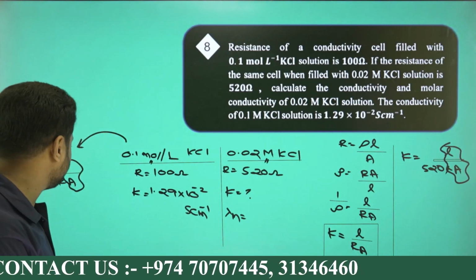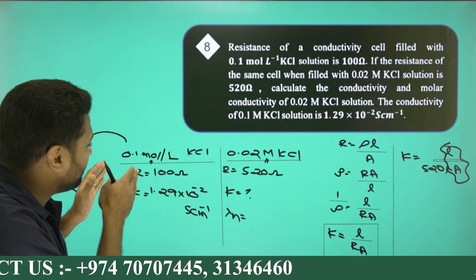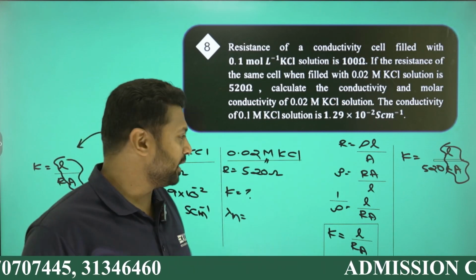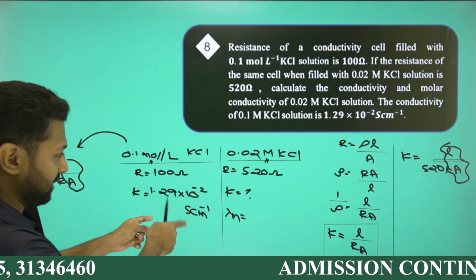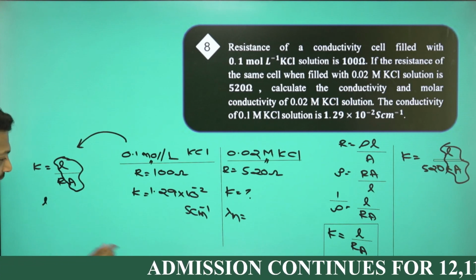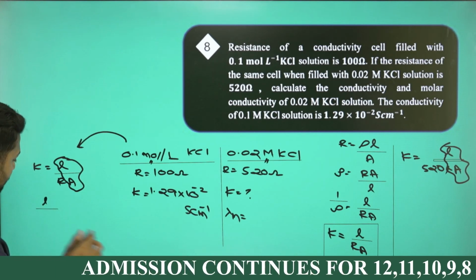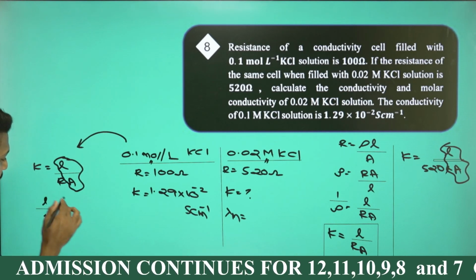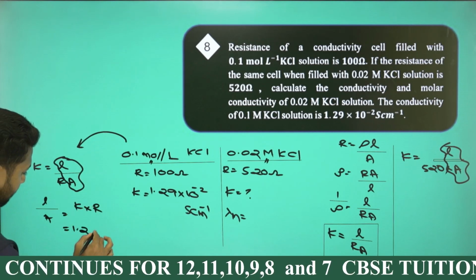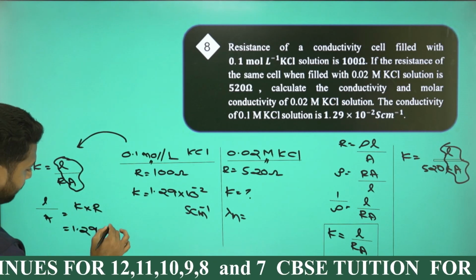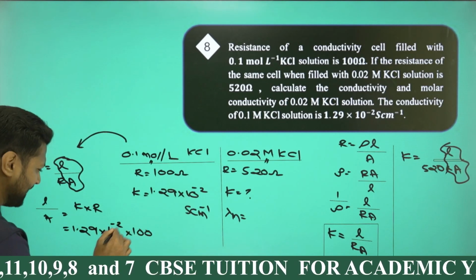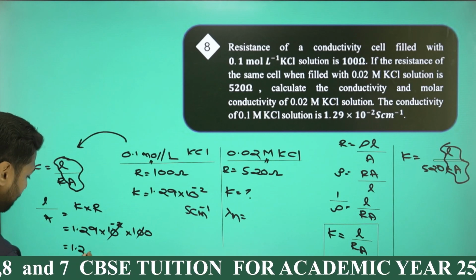Since both are in the same cell, the length by area of the 0.1 mole per liter KCl will be the same as that of the 0.02. So find out the L by A from here. From K = L by Ra, I can say L by A is equal to K into R. Here K is 1.29 into 10 raised to minus 2, and the resistance is 100. The 100 and 10 raised to minus 2 cancel, so L by A will be 1.29.